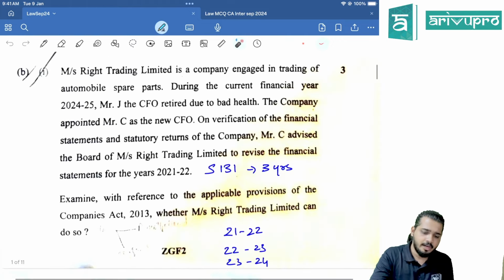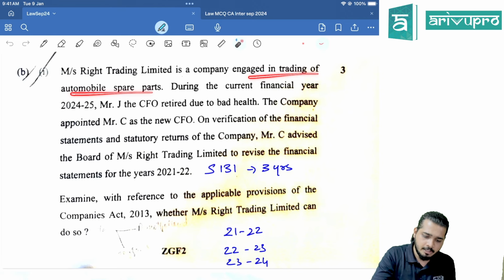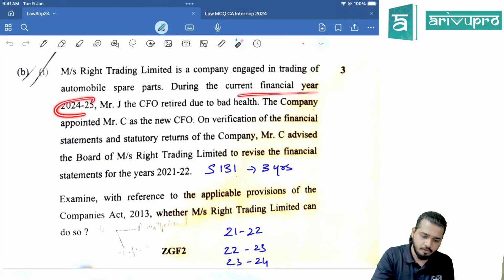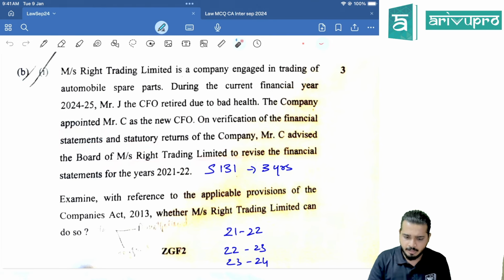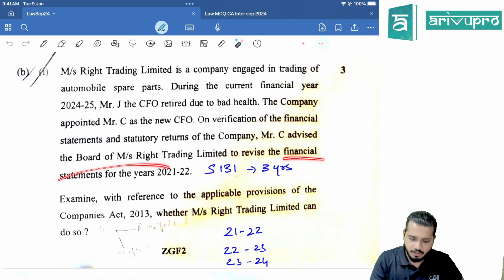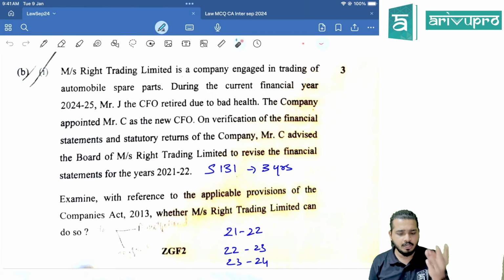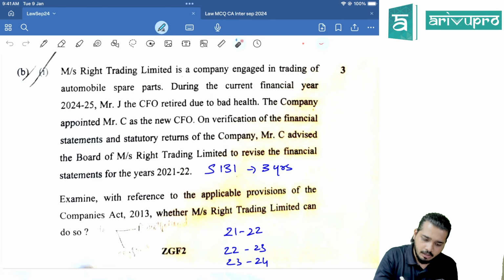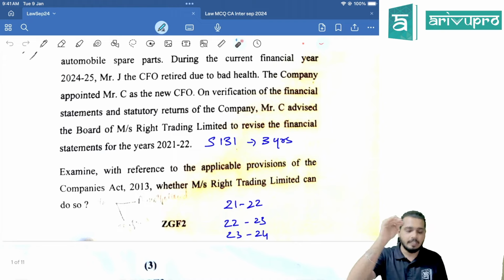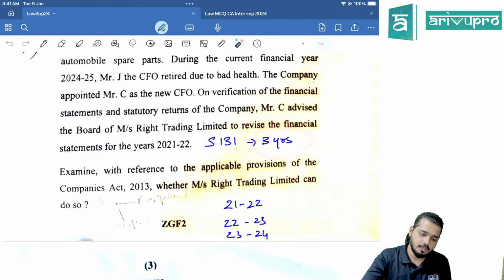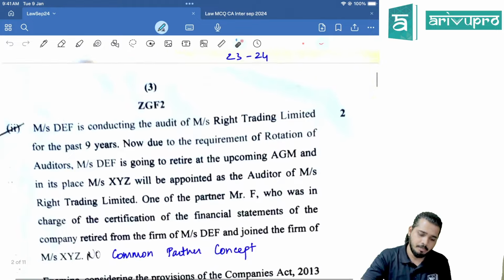Next, Messrs. Wright Trading Limited is a company engaged in trading of automobile spare parts. During the current financial year 24-25, Mr. J, the CFO, retired due to bad health. The company appointed Mr. C as a new CFO. Verification of the financial statements and statutory returns. Mr. C advised the board of Messrs. Wright Trading Limited to revise the financial statements for the year 21-22. Section 131. 21-22, 22-23, 23-24. Clear? So it is voluntary revision. Absolutely okay, because 3 years is a time limit. That's your question number B.